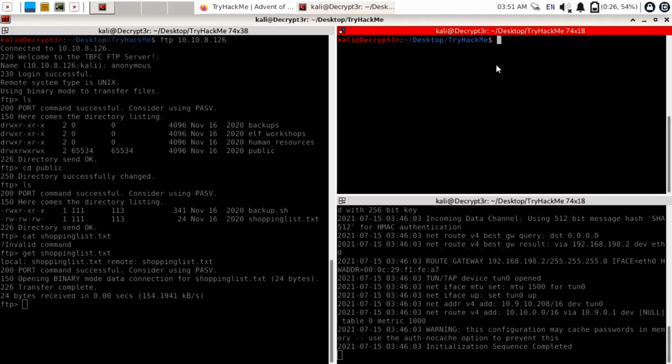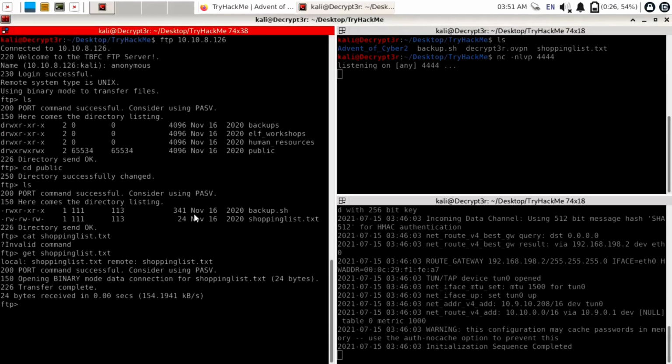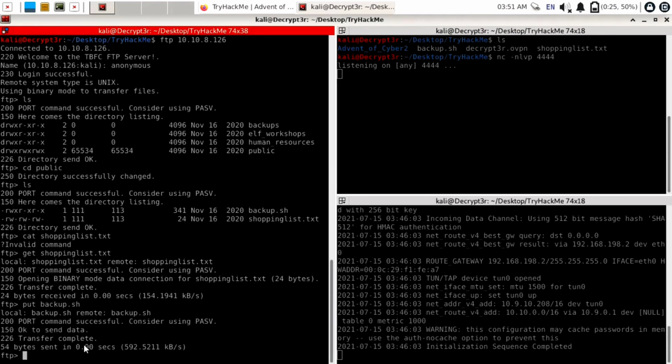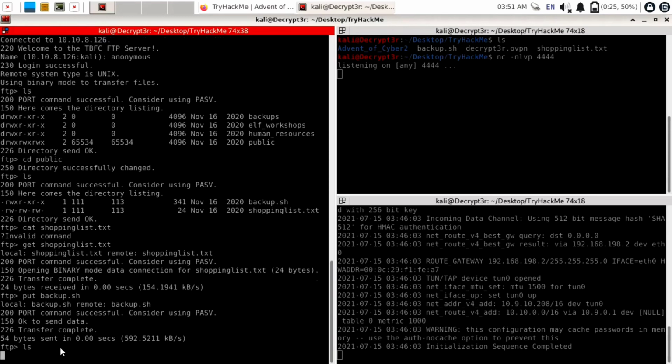Now we need to upload this on our target machine. So first of all I will start a Netcat listener for this backup.sh. The port number which we are listening on is 4444. So use command nc -nlvp and provide the port number as 4444. Okay, we have started the Netcat listener. Now we need to upload this on our target machine. So use command put backup.sh on our target machine. Okay, it has successfully uploaded our payload here.